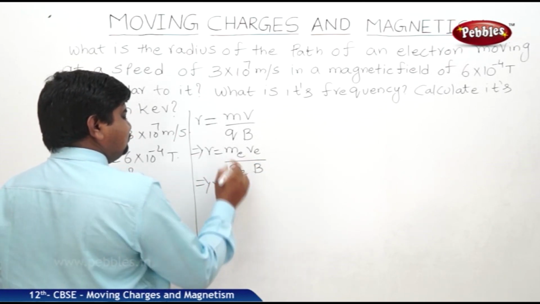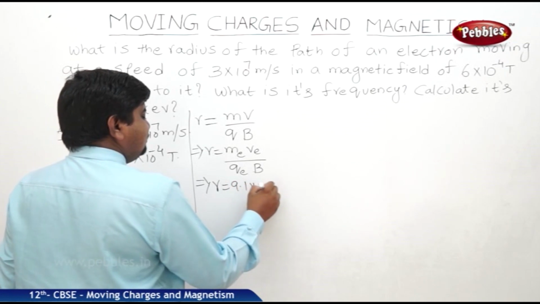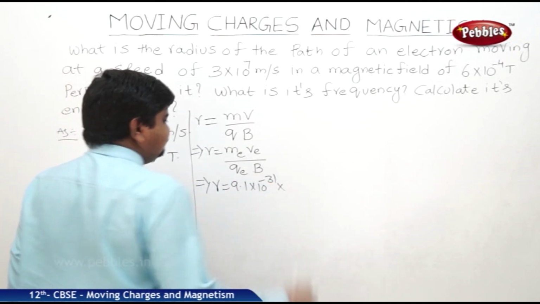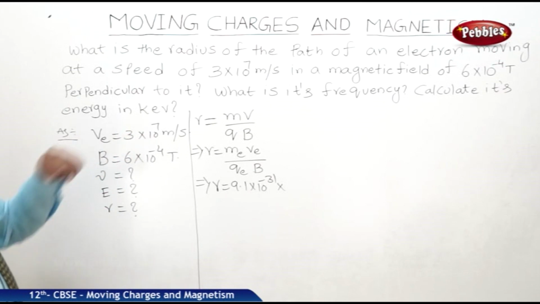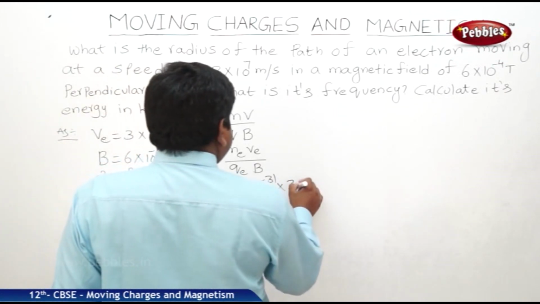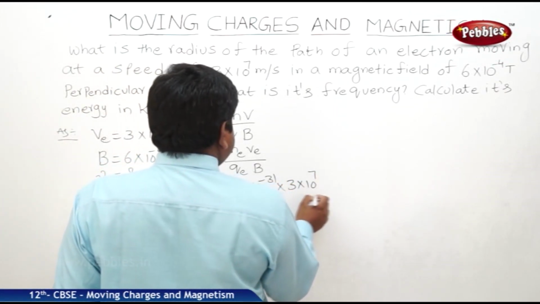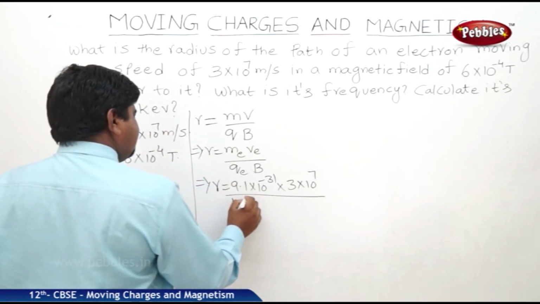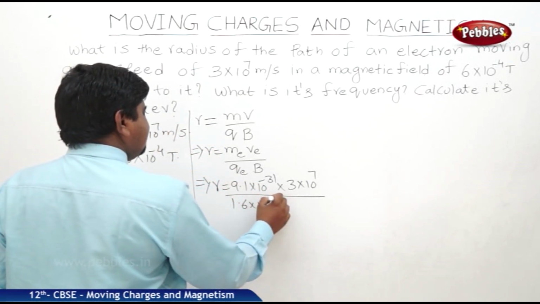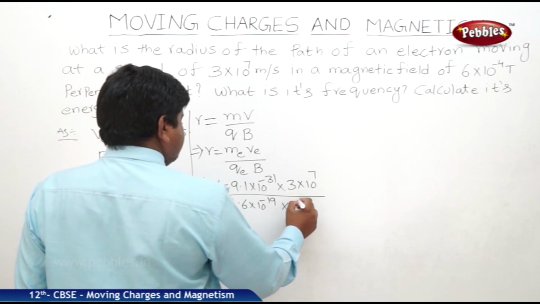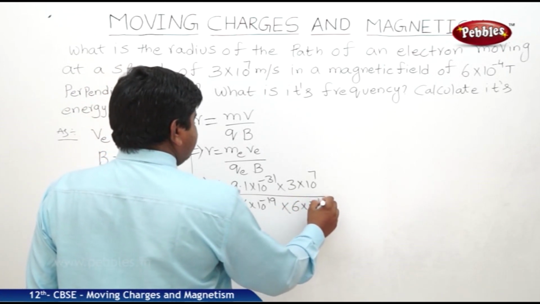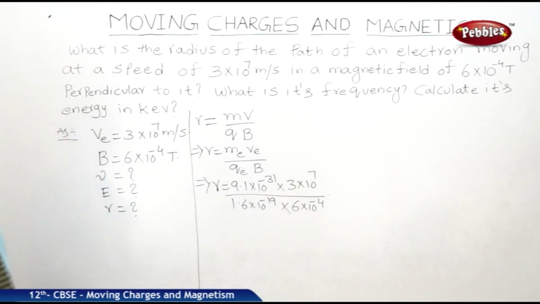So, radius is equal to mass of electron 9.1 into 10 to the power of minus 31 kg, velocity of electron 3 into 10 to the power of 7 meters per second, charge of electron 1.6 into 10 to the power of minus 19 coulomb, field 6 into 10 to the power of minus 4 Tesla.